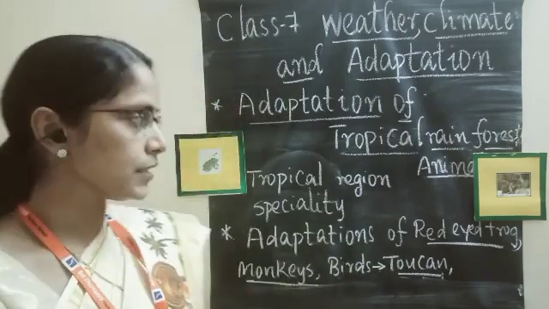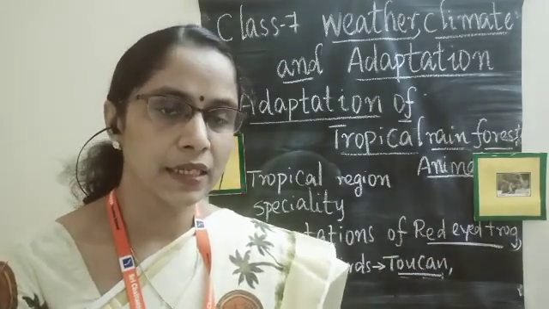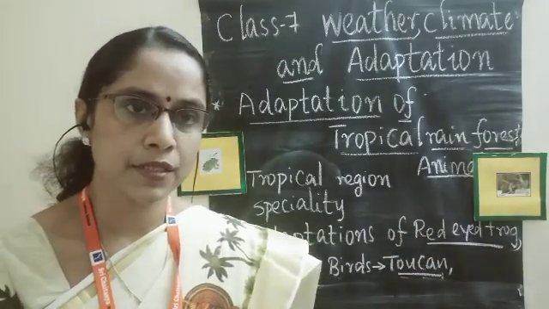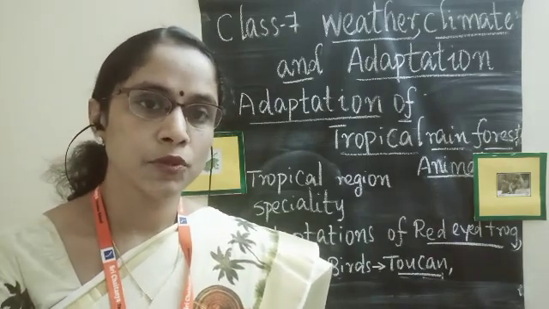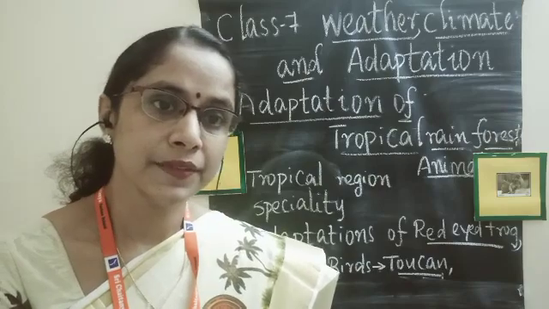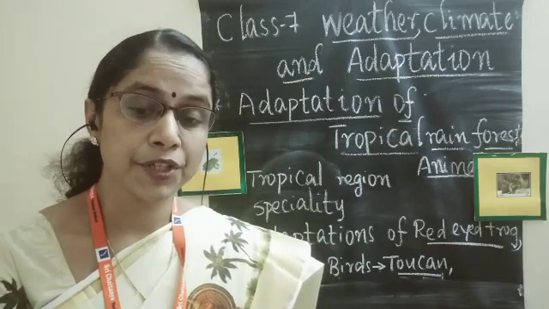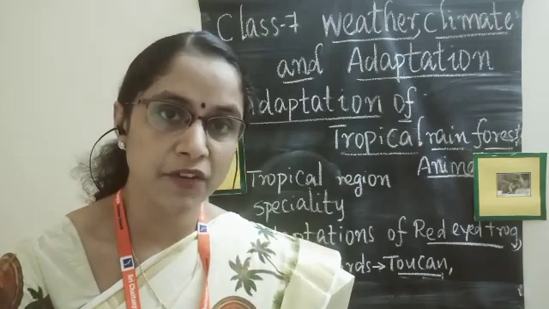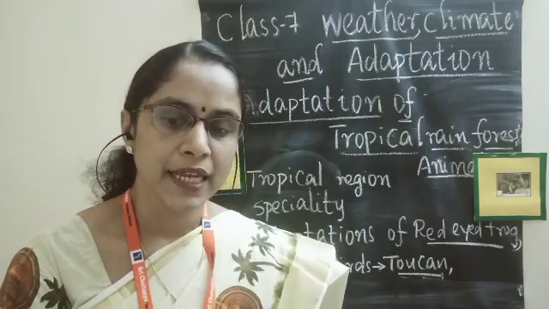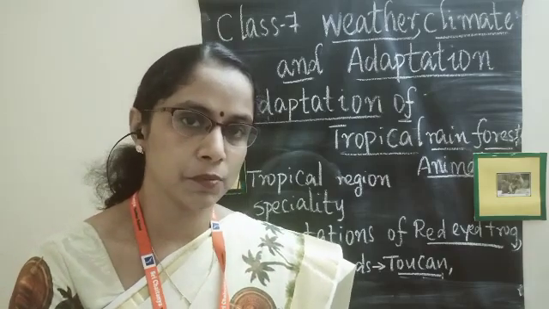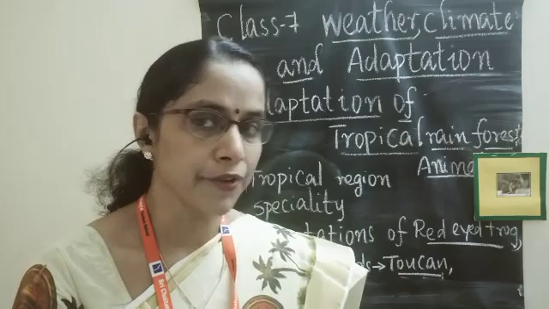Coming to the next animal we have to discuss, the monkeys. We can see monkeys in large numbers in the tropical rainforest because the climatic condition is more suitable for them to live. So more species are found there. What are the adaptive features for them? They have a long tail for grasping branches, and their hands and feet help them hold on to the branches. This adaptation helps them exist in that particular environment.